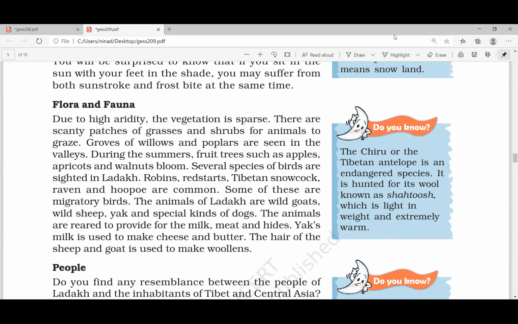Now coming to flora and fauna. This is a cold desert, so some grasses are found. Fruits, apple, apricot, walnut, these are found here. So being a cold desert, you've got some advantages. In a hot desert, some kinds of dates are found. Look at this: apple, walnuts, all these are found.